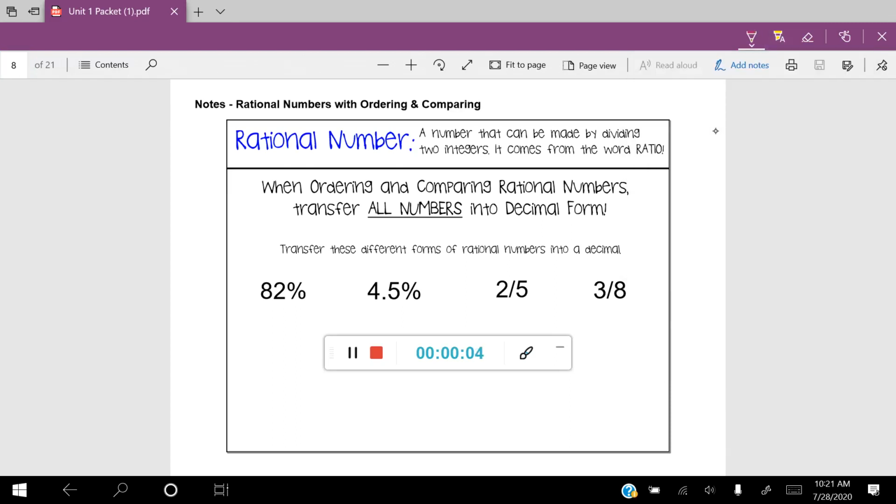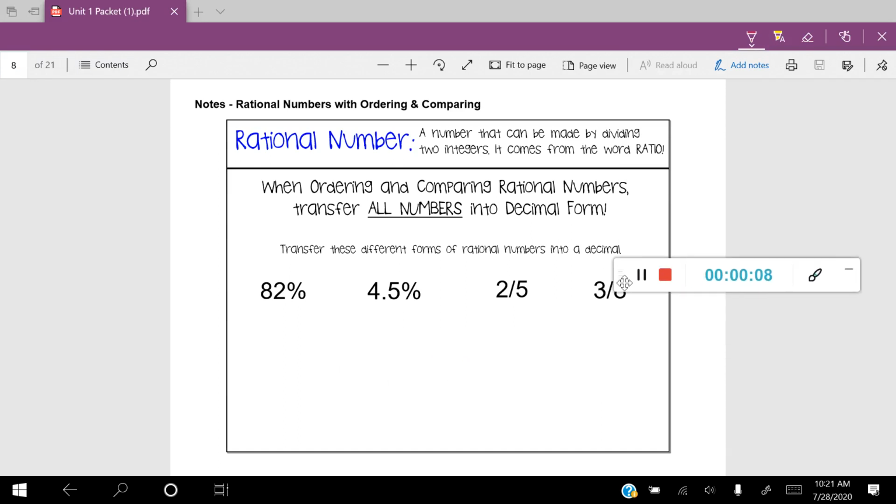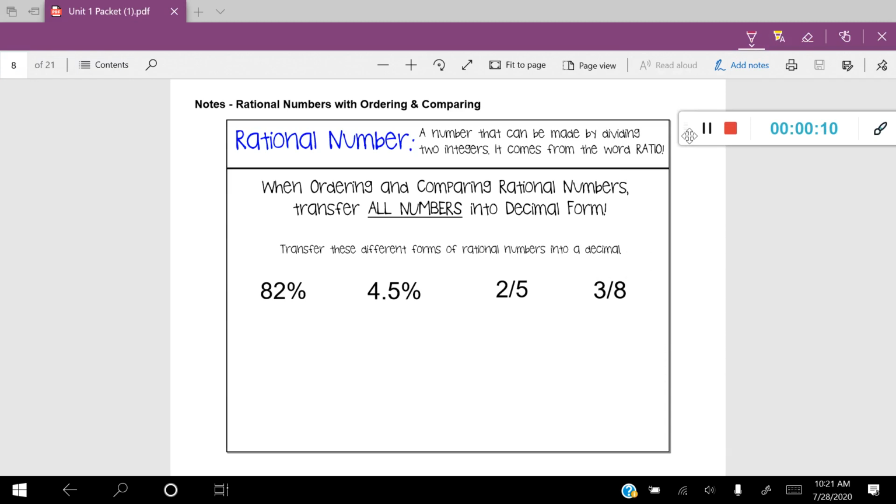In this lesson, we're going to be talking about how to order and compare rational numbers. Now, we already talked about what a rational number is. It's a number that can be made by dividing two integers. So basically, it's a fraction. And it comes from the word ratio. And you can actually see the word ratio in the word rational.